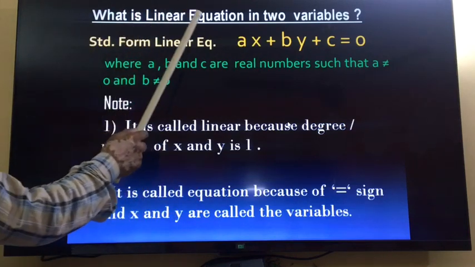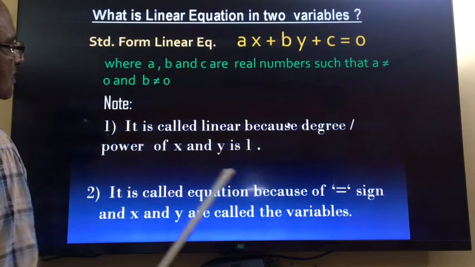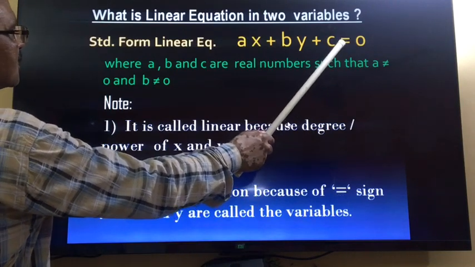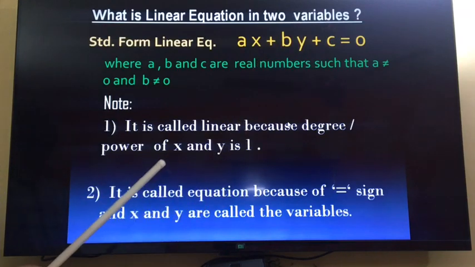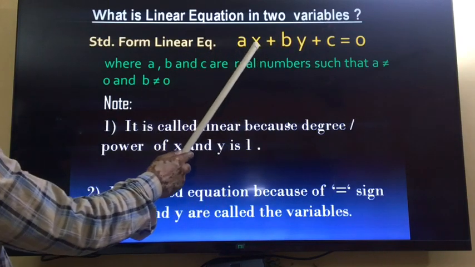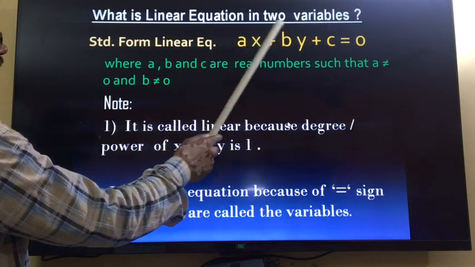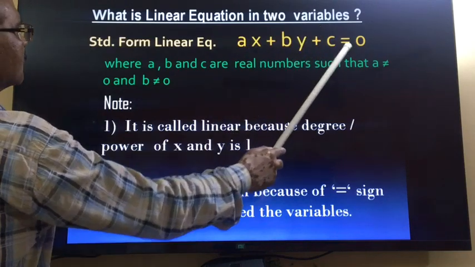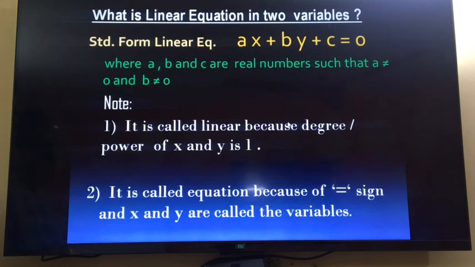After that, why we are calling it equation? Because there is one equal to sign. Because of this equal to sign, we are calling it equation. So it is called linear because of the power 1. It is called equation because of this equal to sign. So this is the linear equation in two variables. So this is the standard form of linear equation in two variables. x and y are the variables. So these are the two variables in this equation.